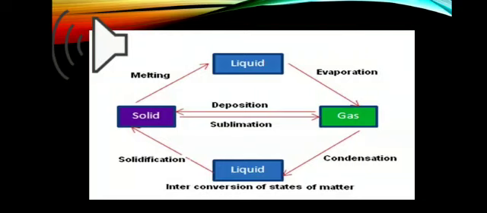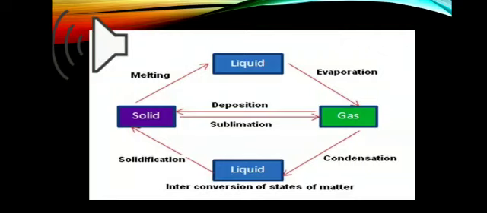Look at the diagram carefully and see here. When we give heat to the solid, it changes into liquid and the process is known as melting. When we further provide heat to the liquid, it changes into gas and the process is known as evaporation. When we decrease the temperature of gas, it converts into liquid. The process is known as condensation. When we further decrease the temperature of liquid, it changes into solid and the process is known as solidification.